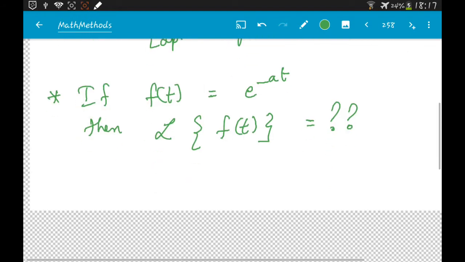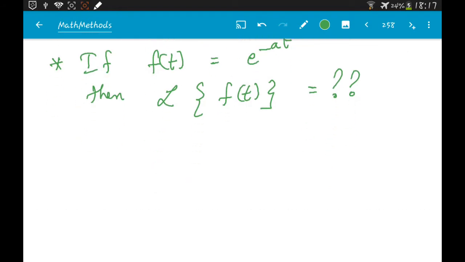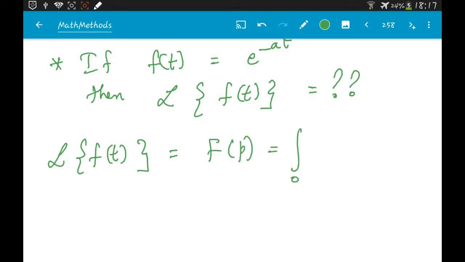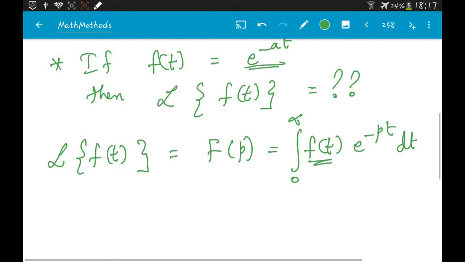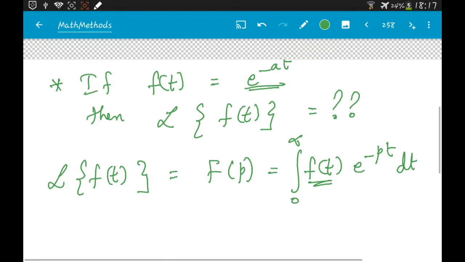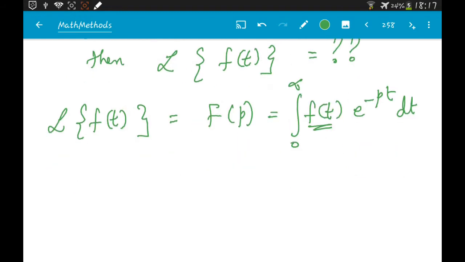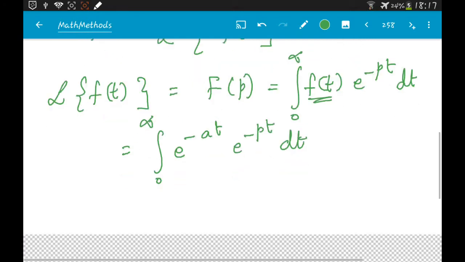So we are going to have L of f of t is nothing but capital F of p, which is the integral from 0 to infinity of f of t e power minus pt dt. And what is f of t? f of t for us right now is e power minus at. So let's substitute that here. We are going to get the integral from 0 to infinity of e power minus at e power minus pt dt.